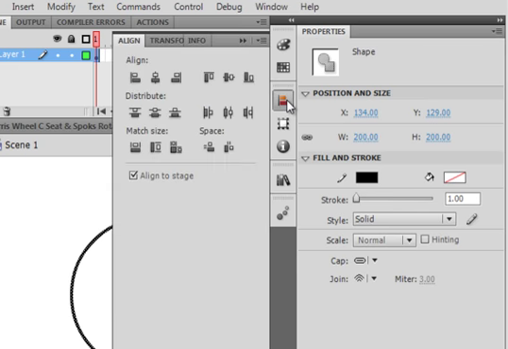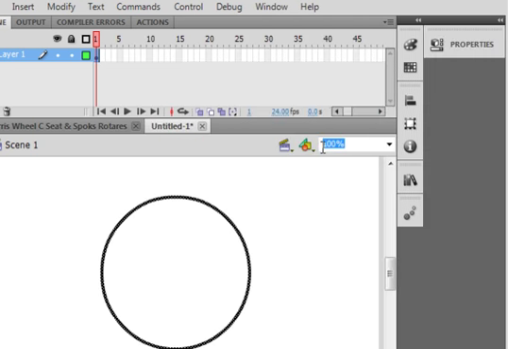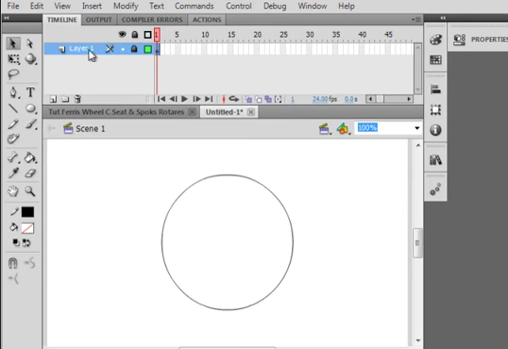Click the alignment panel here. Make sure line to stage is selected. Click here, horizontally center it, and vertically center it. Now that's right in the middle of my stage. Lock that layer, double click on it, and call it circle. Insert a new layer, call it spokes.